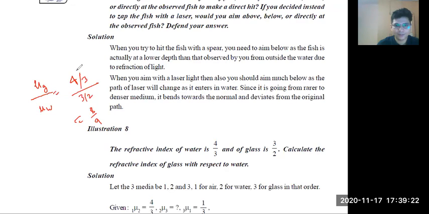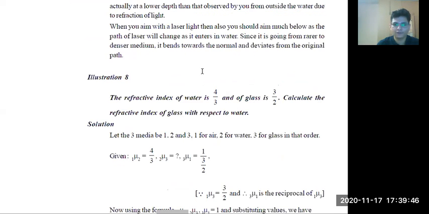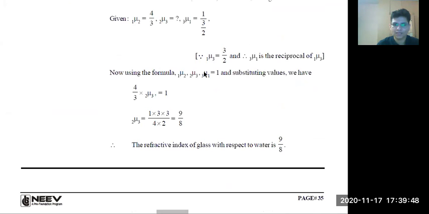No, because I have taken the opposite. This is of water, this is of glass. It should be 3 by 2 by 4 by 3, so 9 by 8. Got it? Easy. These types of problems will be easy.